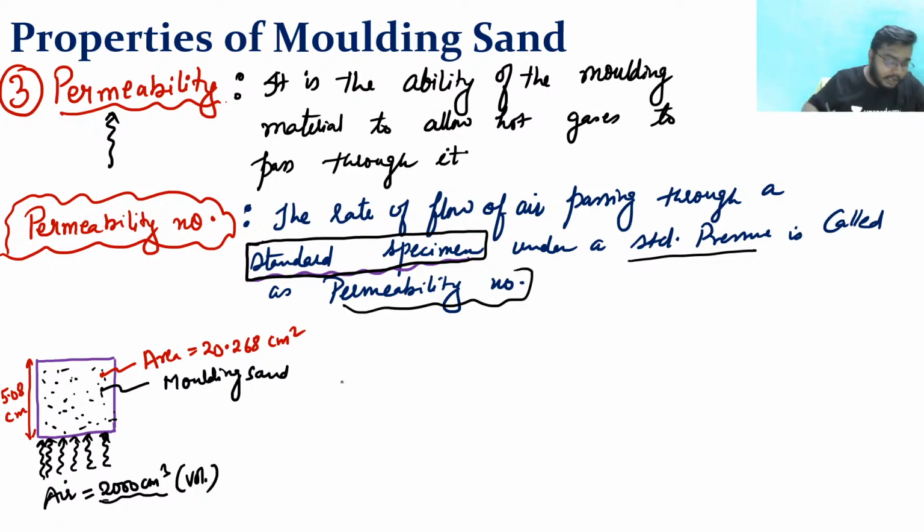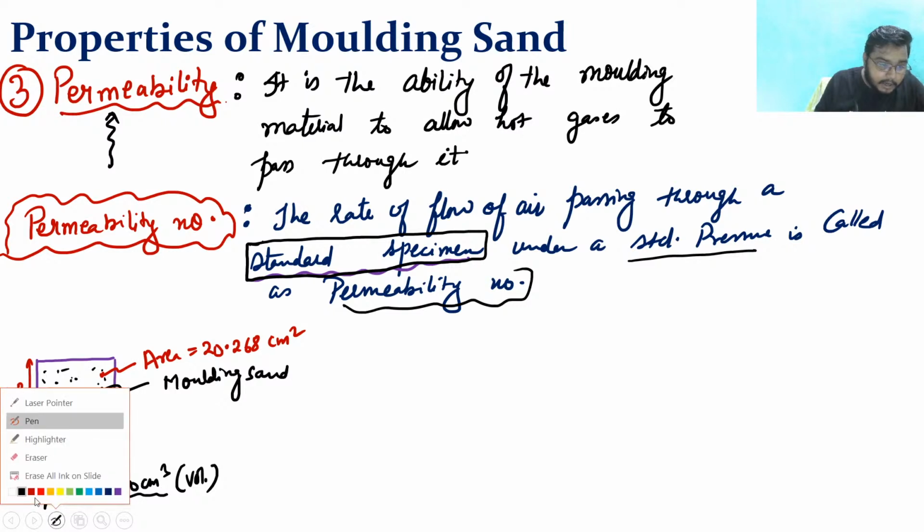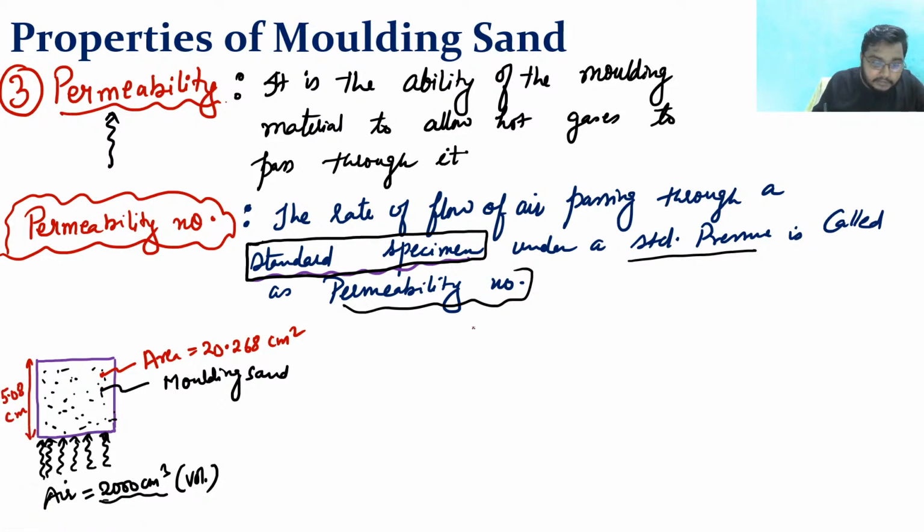Now how are we getting the permeability number? Permeability number is actually defined by R equal to VH by PAT. Clear? R is equal to VH by PAT.